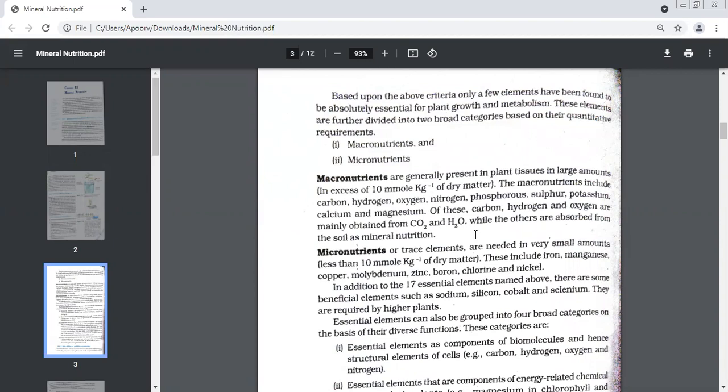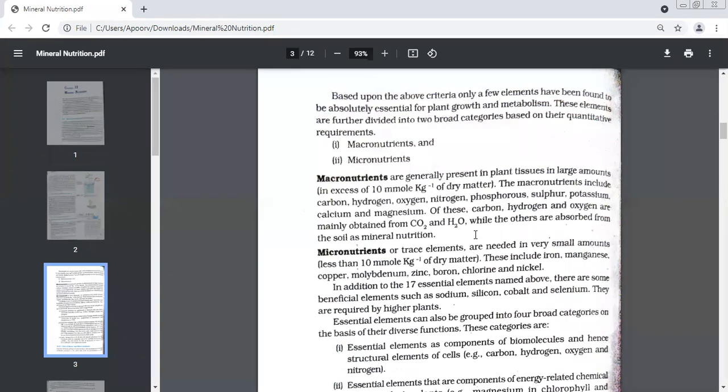Those elements which are needed in very small amounts, they are called micronutrients: iron, manganese, copper, molybdenum, zinc, boron, chlorine, and nickel. Now, 17 essential elements we have got. Apart from this, there are some other elements which help in the growth of the plant: sodium, silicon, cobalt, selenium. But they're required by higher plants, the bigger plants, the complicated plants.